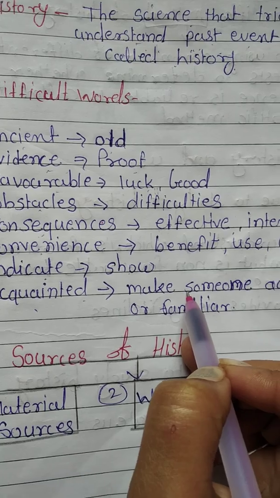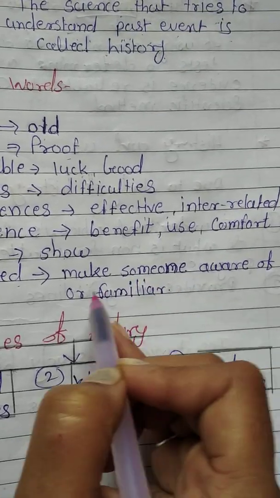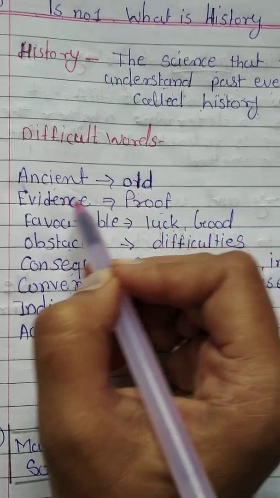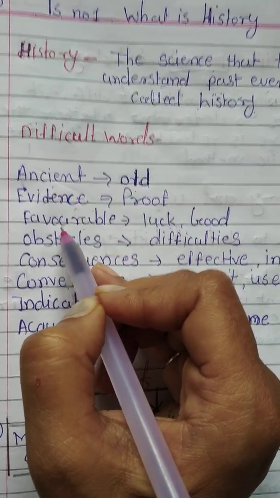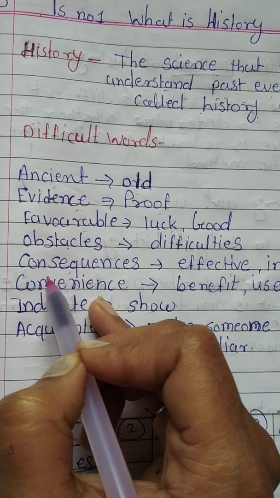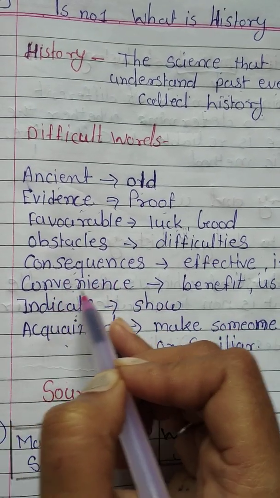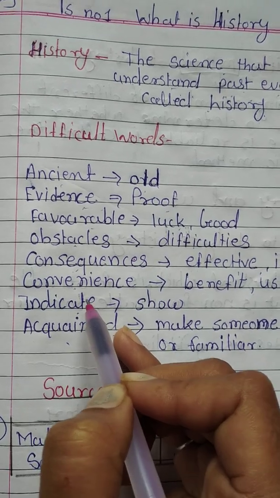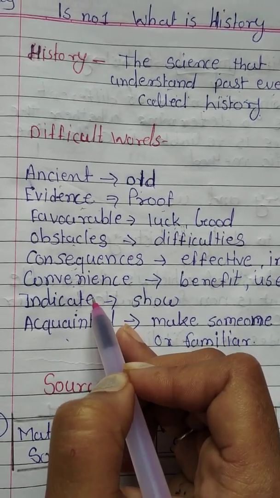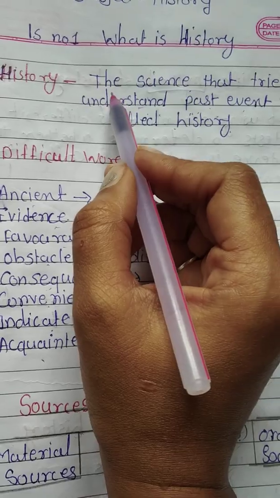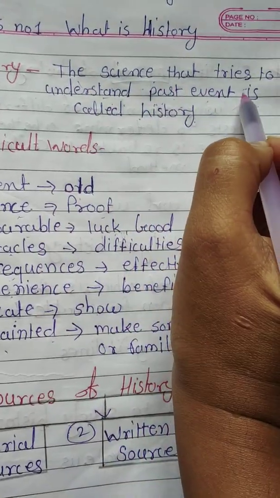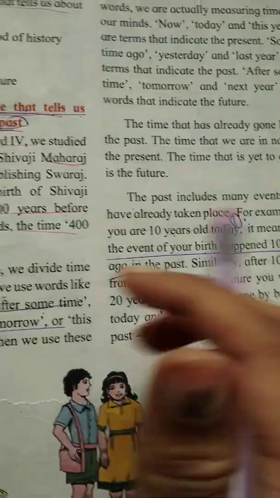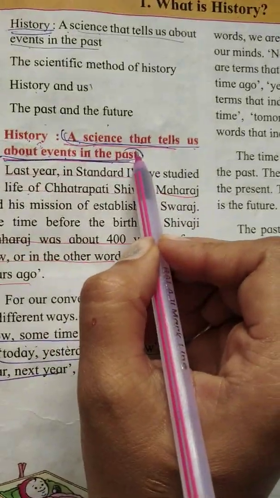Acquainted means make someone aware of or familiar. So these are difficult words: ancient, evidence, favorable, obstacles, consequences, convenience, indicate and acquainted. Keep this in your mind. So what is history? The science that tries to understand past events is called history. You should underline this sentence.